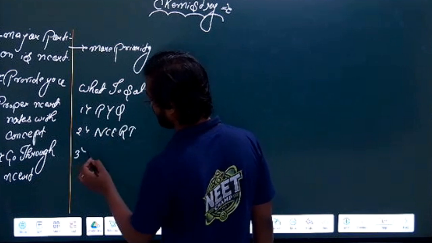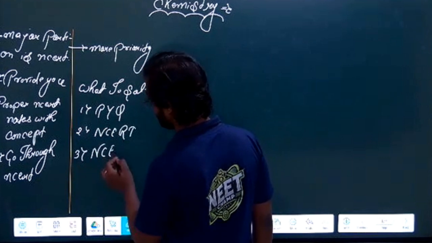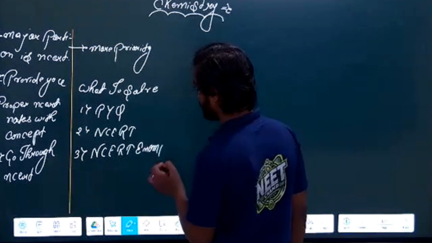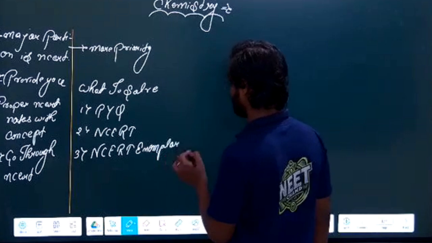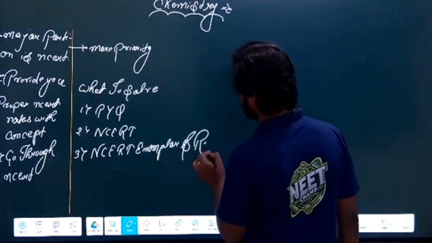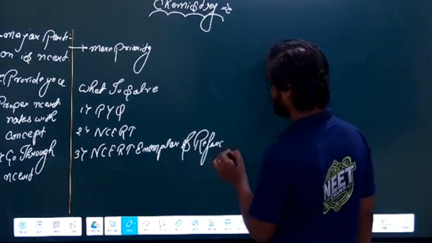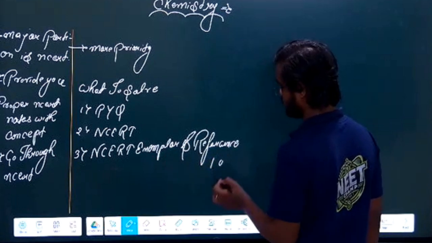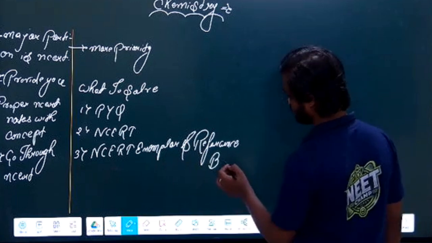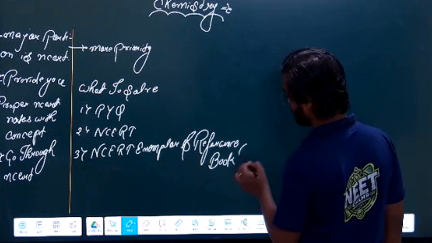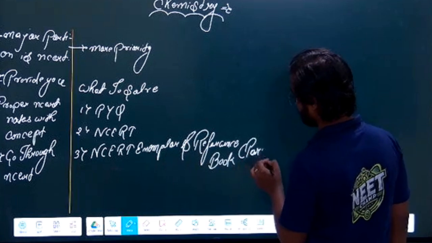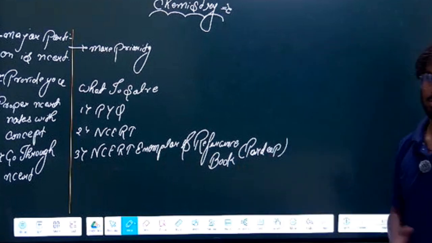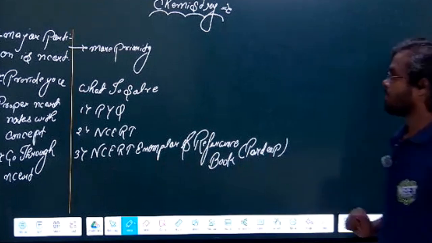And third, if you like, you can solve NCERT examples or any reference book, whatever you like. I am not recommending anything, but there is one book which is very famous. You can use Pardeep for chemistry. That is a very good book on chemistry, so you can follow that.